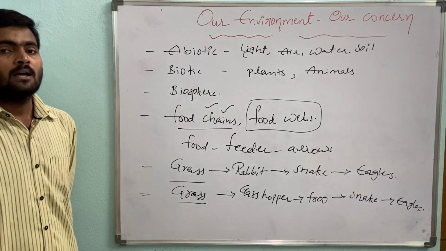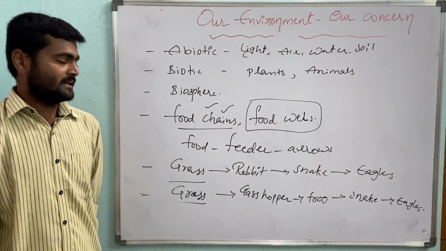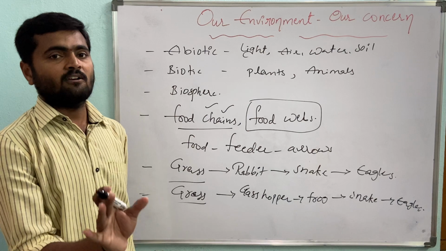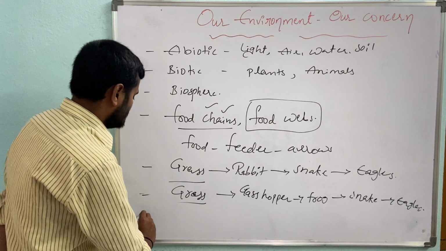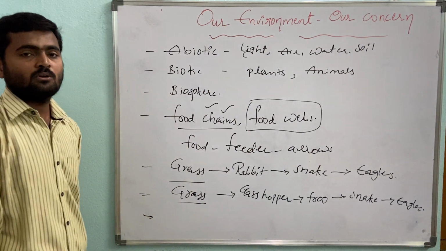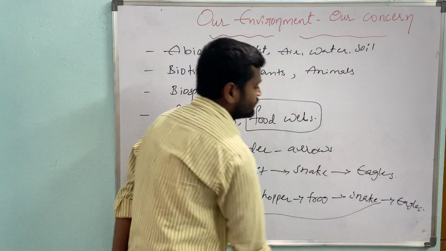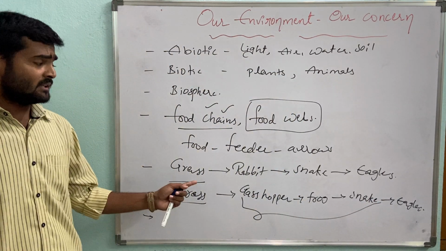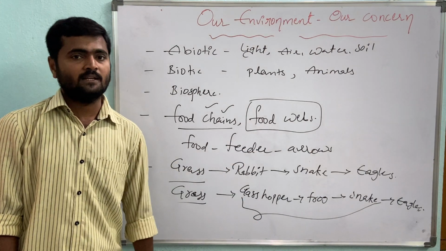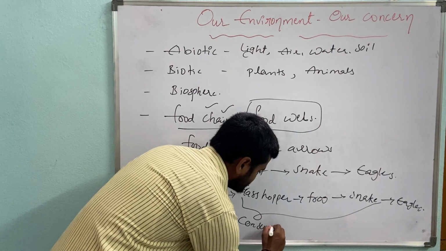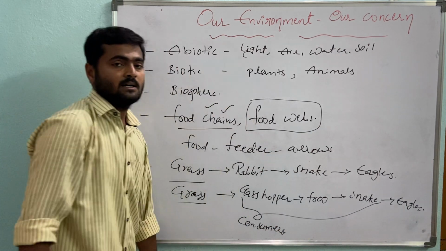In all these food chains at the base level, what are they, Nana? They are called producers. Always in the food chain, the base level starts with what, Nana? Food providers or food producers. So the first level belongs to producers, and the remaining all, what, Nana? They can't produce their own food. They depend on the plants and other living things for their food. So that's why they are called what, Nana? Consumers. They are called consumers.